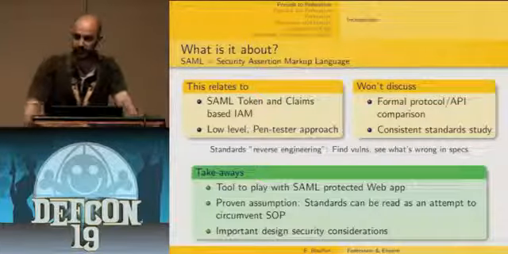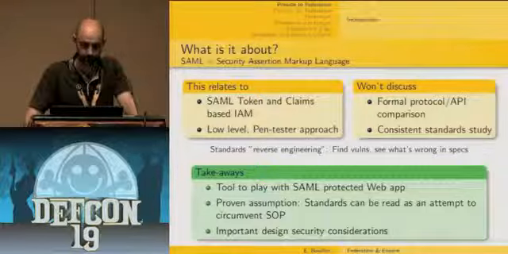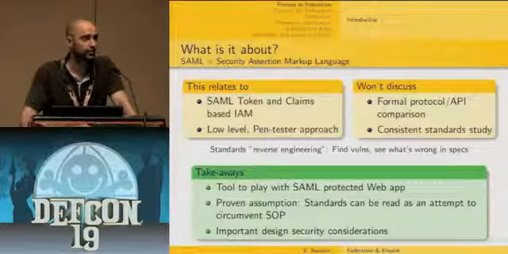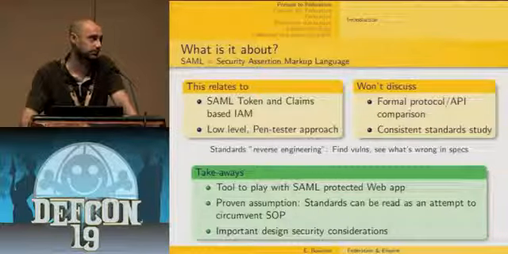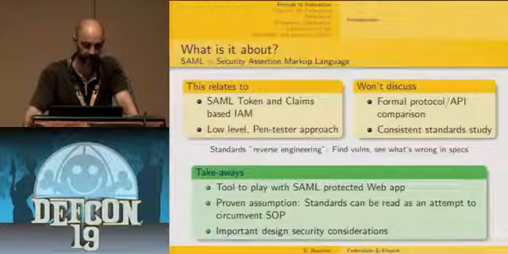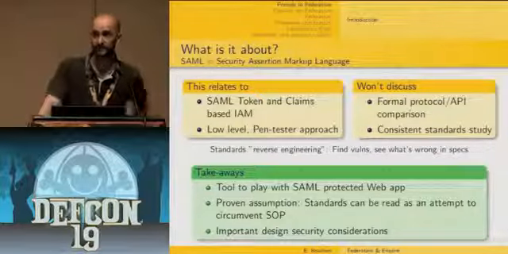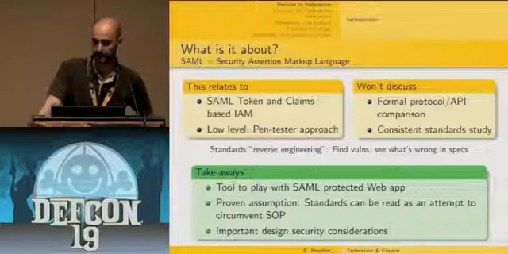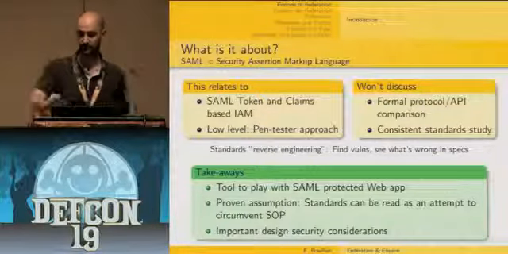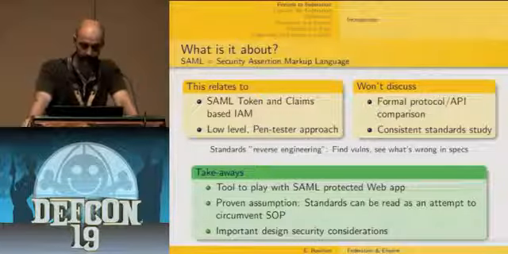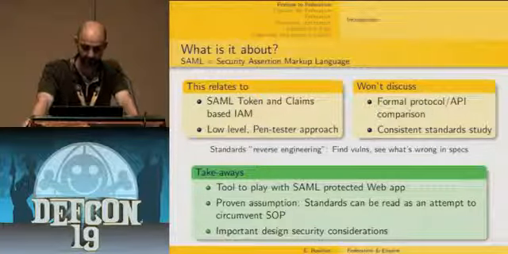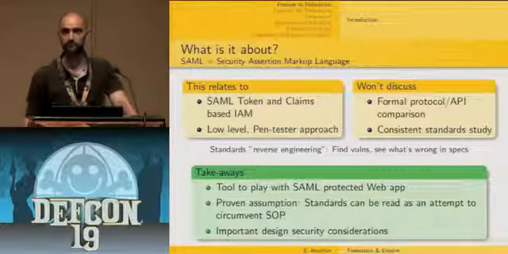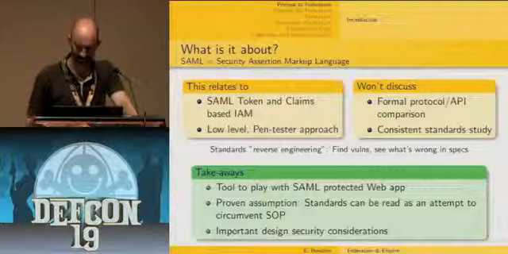So what are going to be the takeaways of this presentation? First, adapted tools in order to have classical web application scanners better cope with SAML-protected web applications. Then I'm going to demonstrate an assumption, which is that the involved standards can be read as an attempt to circumvent the same origin policy. I'm going to show a demonstration about that. And finally, some important security considerations that you might have in mind before joining or creating such a federation.